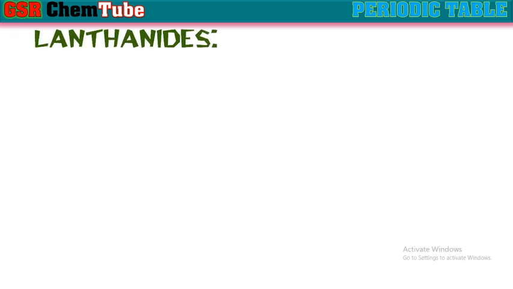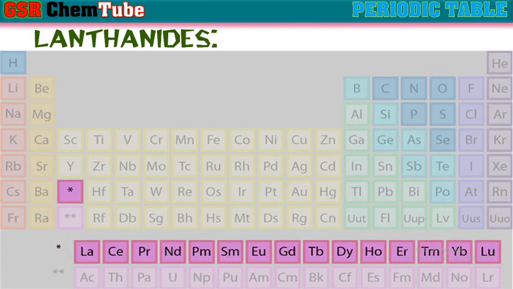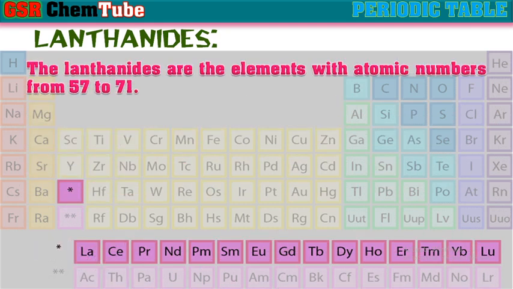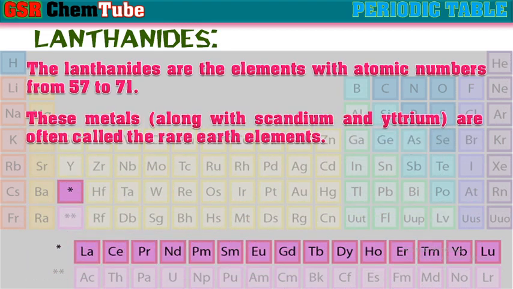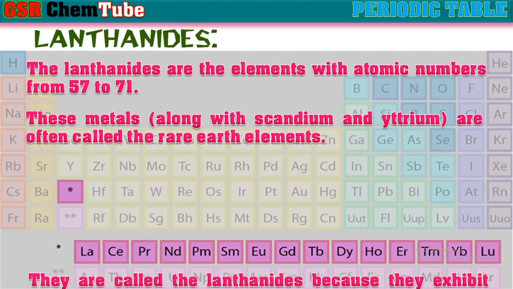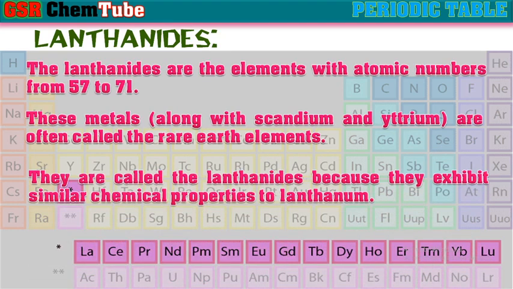Next, lanthanoids. The first row written at the bottom of the modern periodic table are known as lanthanoids. These lanthanoids are the elements with atomic numbers 57 to 71. They are the lanthanum to lutetium. These metals are often called the rare earth elements also. They are called lanthanoids because they exhibit the similar chemical properties to lanthanum.